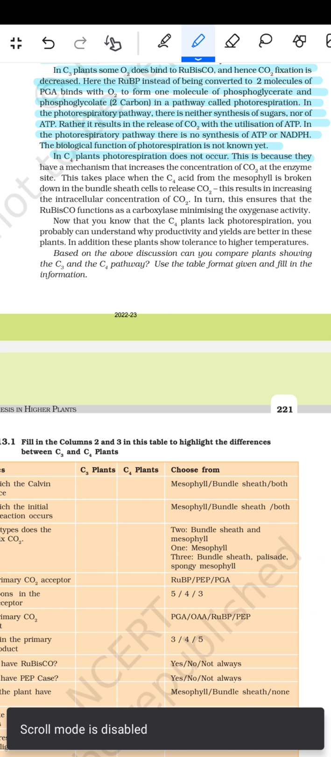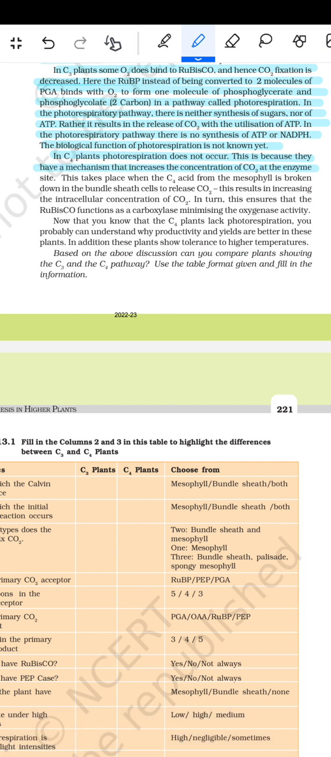This is because they have a mechanism that increases the concentration of the CO2 at the enzyme site. This happens when the C4 acid from the mesophyll is broken down in the bundle sheath cell to release the CO2. This results in increasing the intracellular concentration of the CO2. In turn, this ensures that the RuBisCO functions as a carboxylase, minimizing the oxygenase activity. Note that the C4 plant lacks the photorespiration.